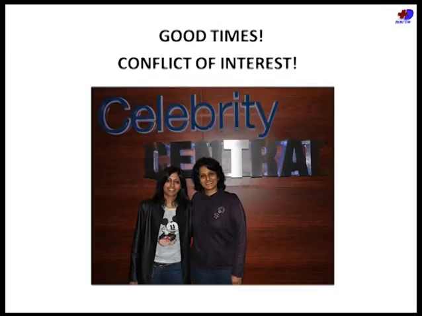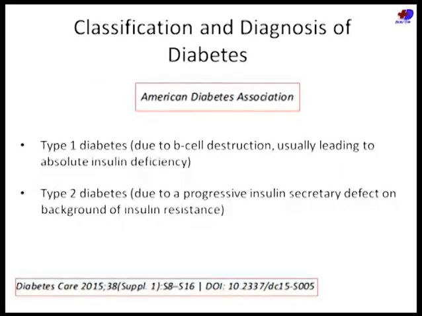Now look at ADA and what they have said in the classification of diabetes. Type 2 diabetes, there's a progressive insulin secretory defect on the background of insulin resistance. They themselves have called insulin resistance, they've used the term background, so it's obvious right there that beta cell function is the primary defect.